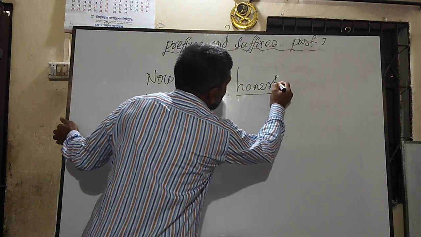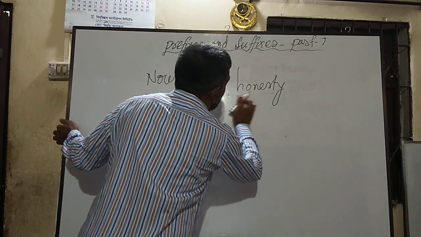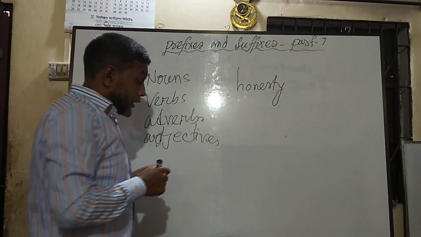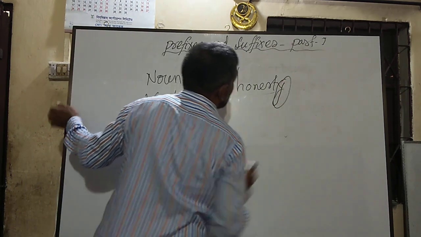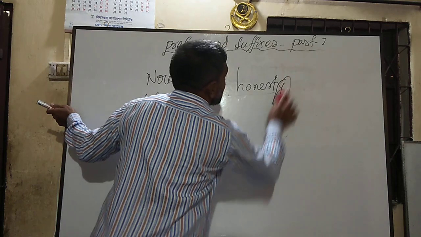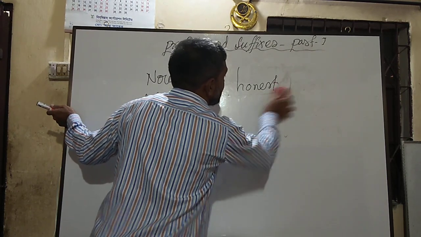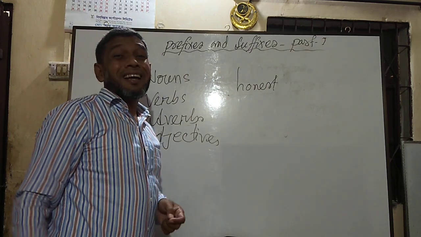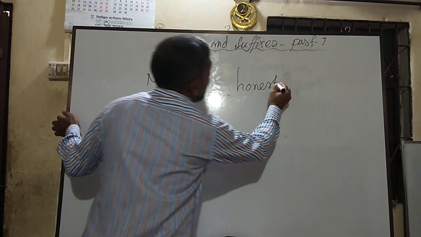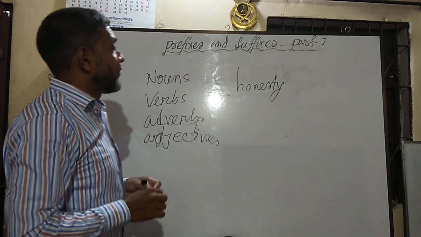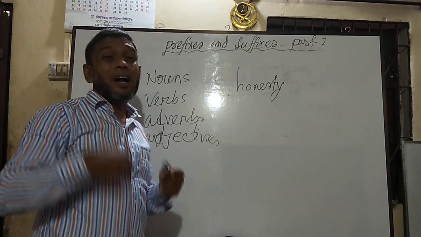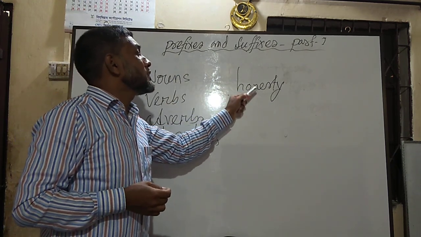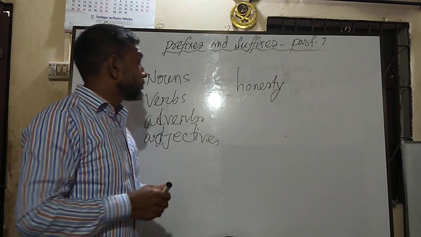Here I have added the particle y. So what is happening here? When this y was absent, the word was an adjective, but when I have added a particle after it, the word was an adjective, now it has been changed into a noun.